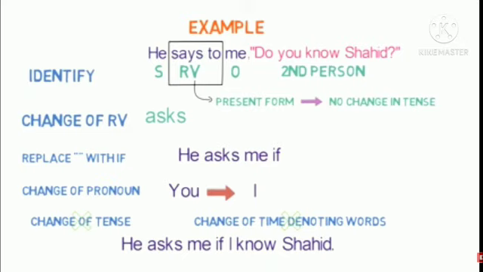Change of reporting verb: says to will change to asks. Inverted commas removed, we are going to use if. You will be changed to I. And finally, the indirect sentence will be, he asks me if I know Shahid. There is no change in the tense of the sentence.